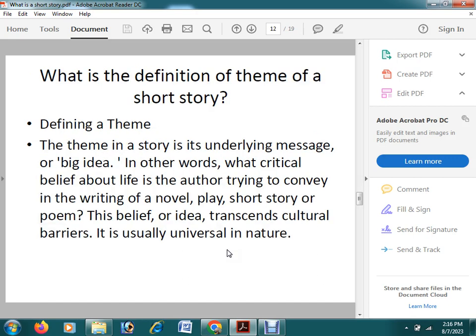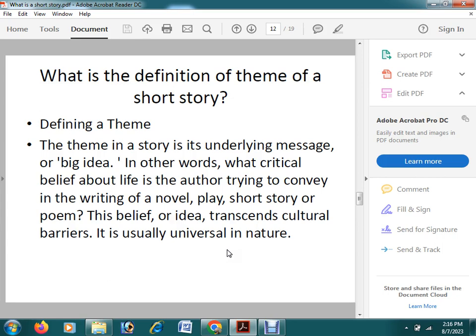Okay, these are the structure of a short story, and now we start with another thing. In every story there will be a theme. What is the theme of this short story? Okay, so what is the theme? Theme is the underlying message.